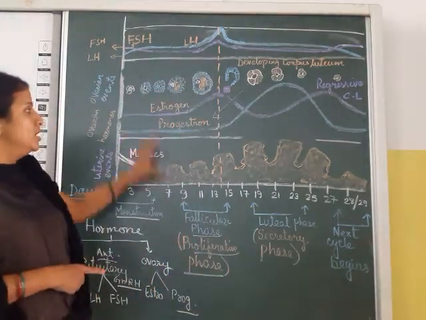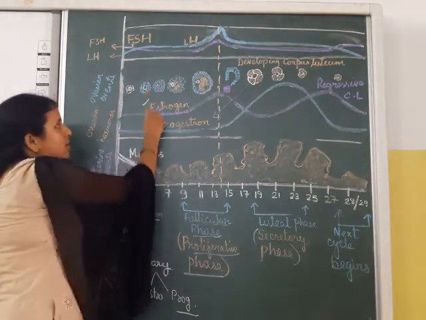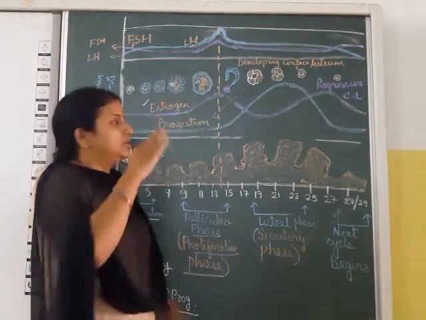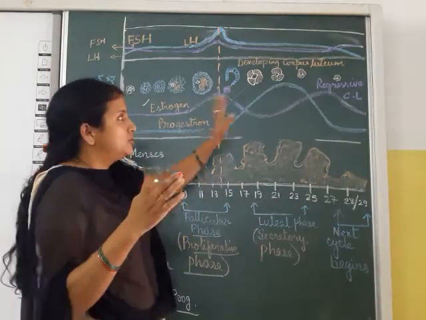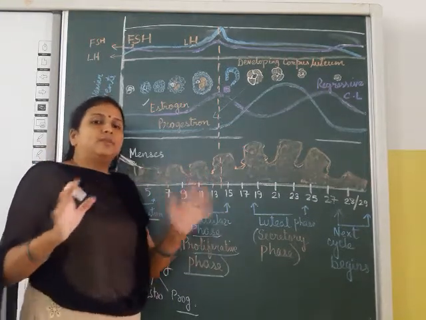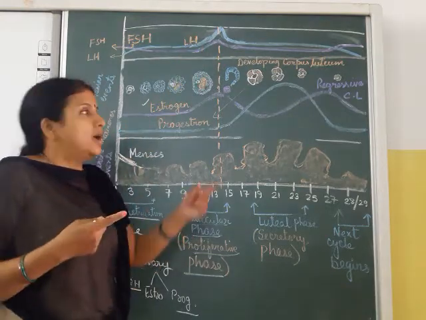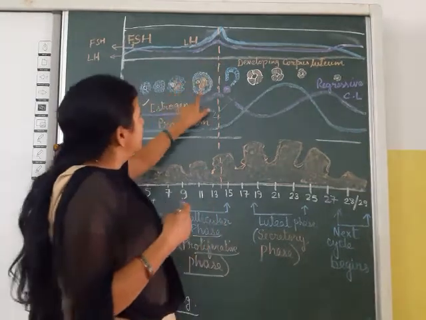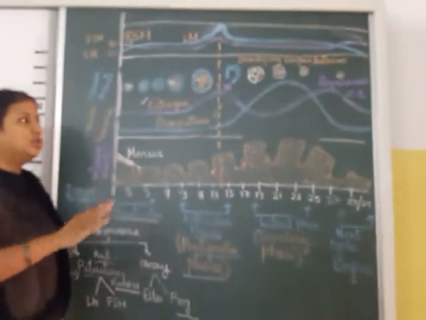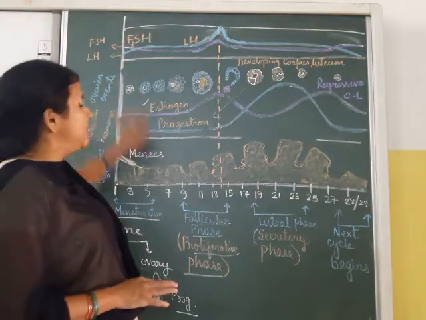This was all about the cycle. But in the next video I will explain which hormone, like estrogen, helps in ovulation, and is at its peak just before menstruation. Progesterone is at the peak when the corpus luteum is present, when a mature Graafian follicle has become the corpus luteum and is waiting for fertilization. LH helps in ovulation, and follicle stimulating hormone is also there for this part. So write this in your copy and get it very clear, so that if anything is asked from this diagram you will be clear, especially the hormone part.